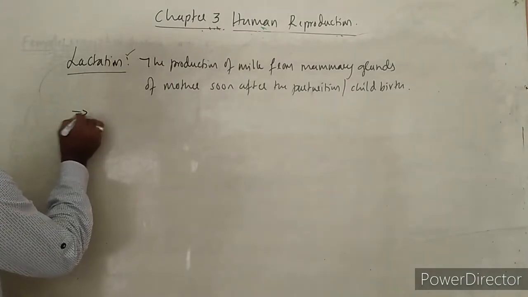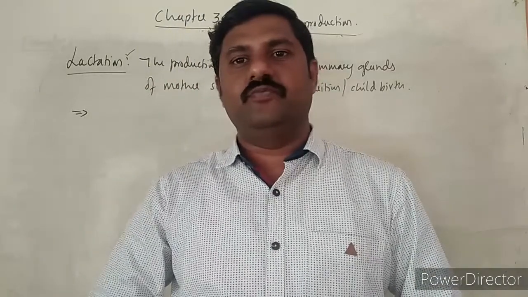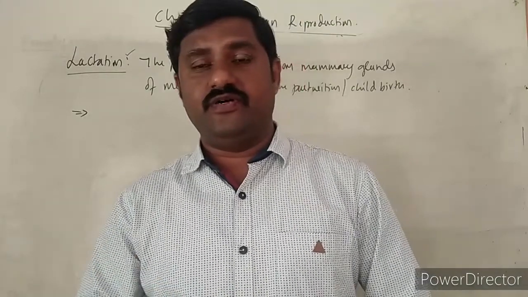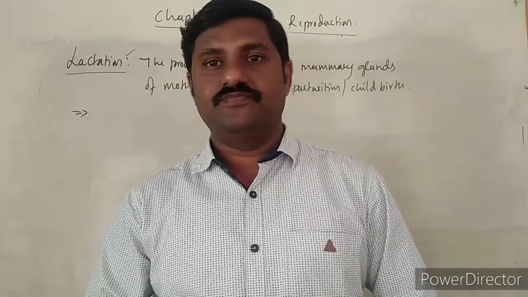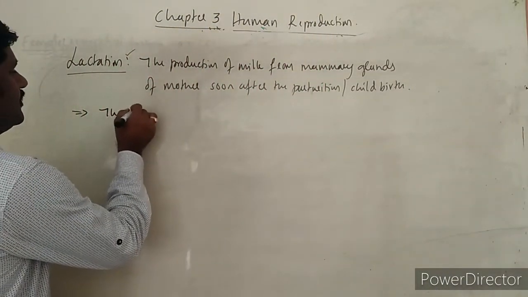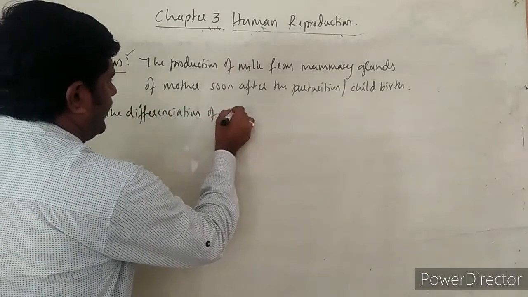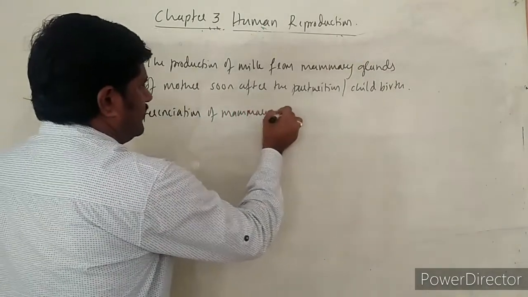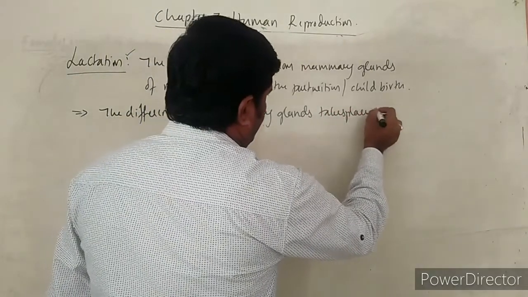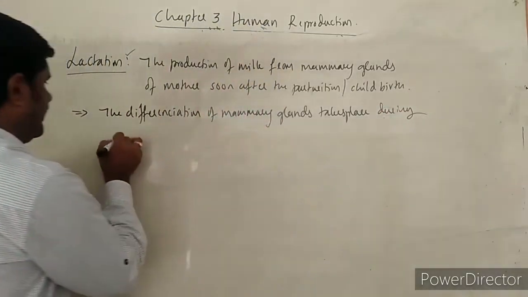So the lactation period. So usually during pregnancy, the differentiation of the mammary glands takes place in the mother, and soon after childbirth, what happens? It starts to produce the milk, right? So the differentiation of mammary glands takes place during pregnancy.